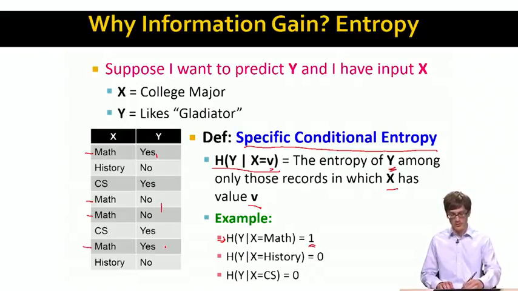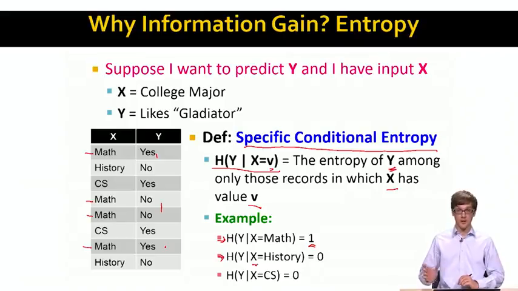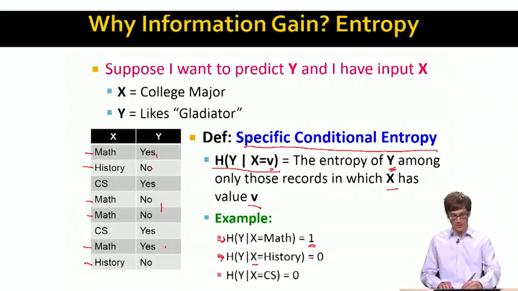So using the same calculation as we just did on the previous slide, the value is 1. For example, I can ask, what's the entropy of Y given that X is majored in history? So I'm taking all the history entries. Here they are. Both of them have value no. So this is a completely boring distribution, right? Everything is the same all the time.